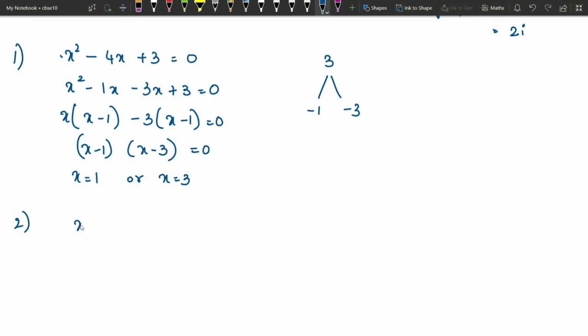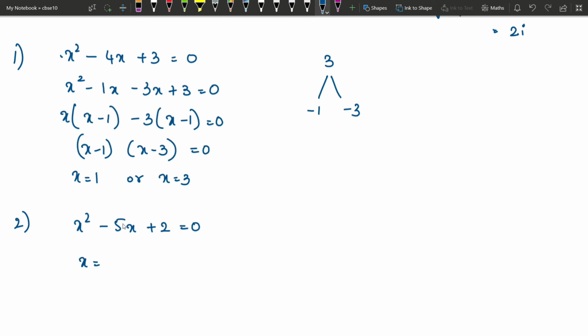And you might have a question wherein you cannot find the answer by factorizing. It's going to be something like x square minus 5x plus 2 equals 0. Here you cannot factorize. Factors of 2 are only 1 into 2, nothing else. By adding those two numbers you're going to get 3 as the answer, but you're never going to get minus 5. So we have to use the formula here.